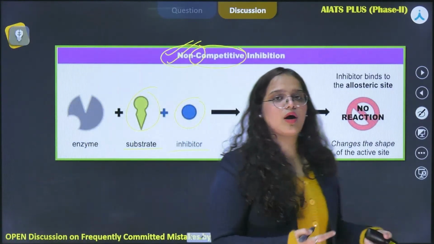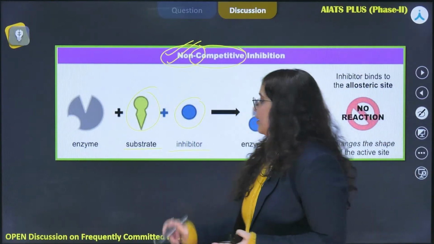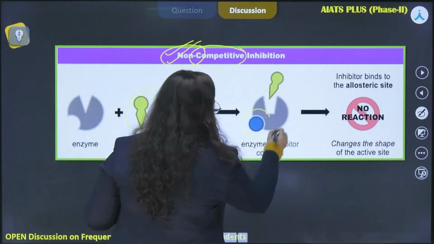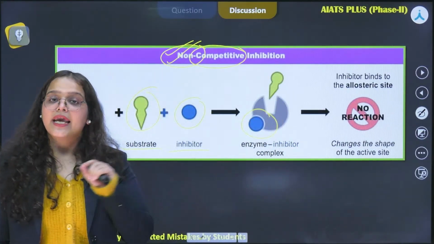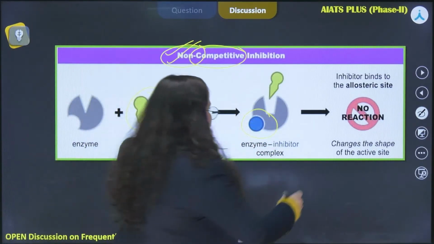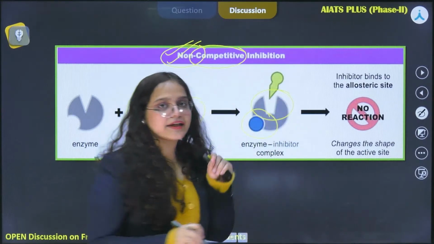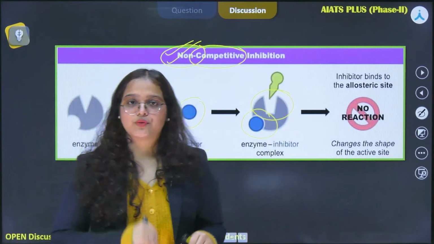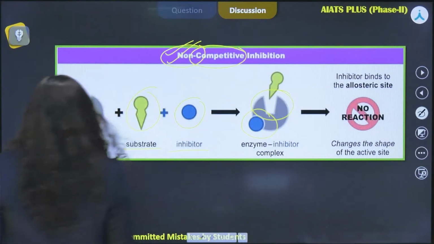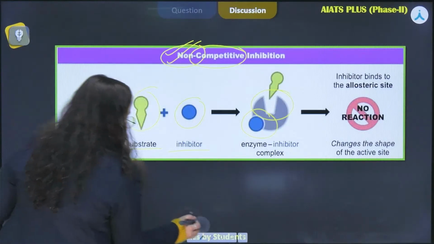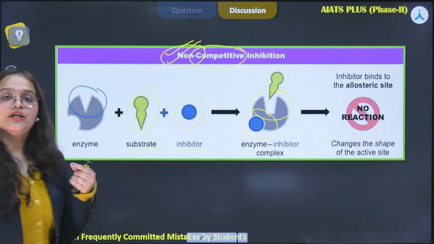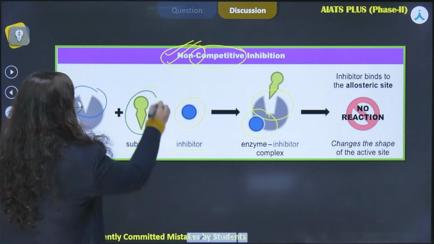So basically in non-competitive inhibitor, we have one inhibitor and it will bind to one of the active sites of the enzyme, and it is so evil that it will change the shape of the active site where the substrate was supposed to bind. All right. We can see in the figure, in the first figure, that the shape of the active site is complementary to the shape of the substrate.